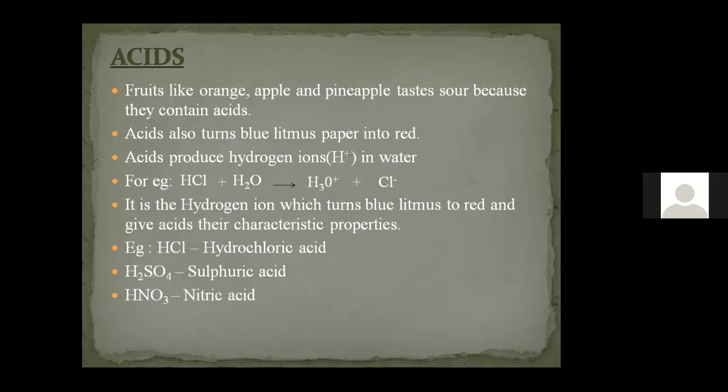So production of concentrated sulfuric acid plays a very important role in measuring the strength of the industry. Why? Because concentrated sulfuric acid is a starting material, a chemical required for the production of most of the chemicals. Because of that reason, it is used to measure industrial strength. And this concentrated sulfuric acid is called the king of chemicals.